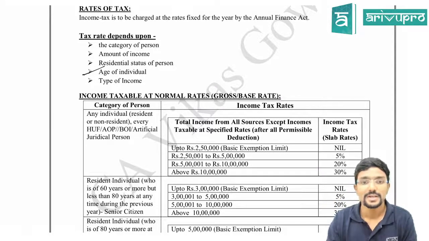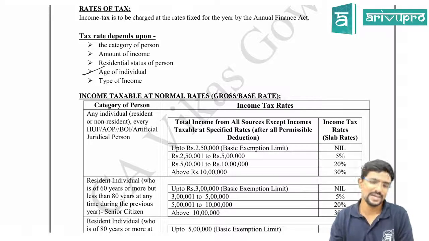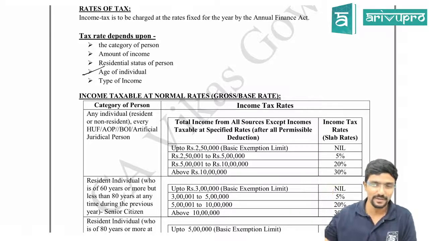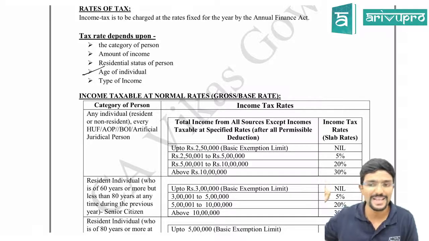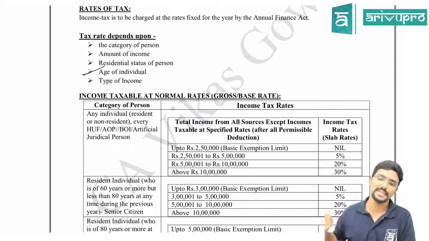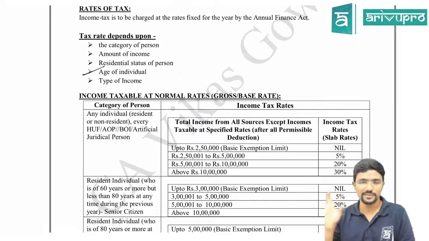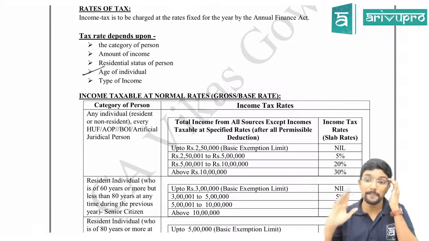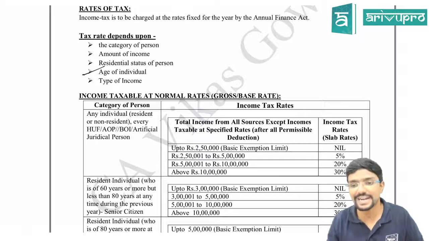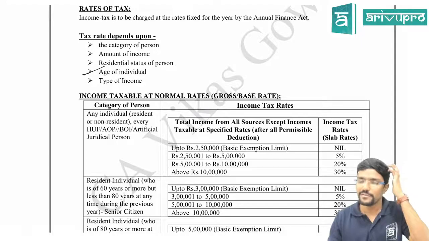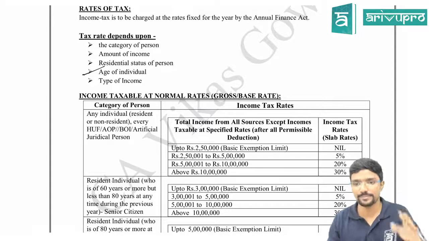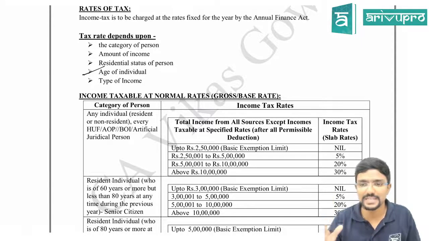Okay, so next, type of income. Sir, there are different tax rates for different types of income. Only 2-3 incomes are there for which different tax rates are applicable. We will call them special income. That thing we will see later. Normally for individual, HUF and all, slab rate is applicable, whereas for company, partnership firm and all, we call it flat rate. For individuals, HUF, AOP, BOI and all, we call it slab rates, S-L-A-B. Whereas for partnership firms and companies, it is flat rate.